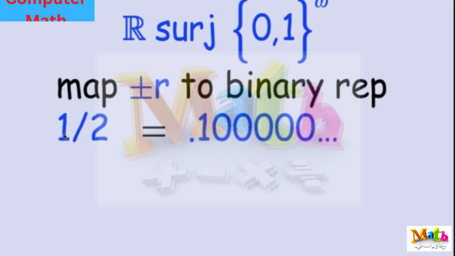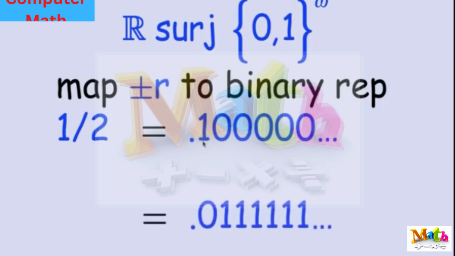Well, almost. Let's take a closer look. There's a problem with mapping to things that start with 0, because let's examine that a half is 0.10000, so I would map it to that, but there's an ambiguity, because a half is also equal to 0.011111, just as 0.999999 is equal to 1.0000 in decimal. You get the same infinite carry issue here in binary.